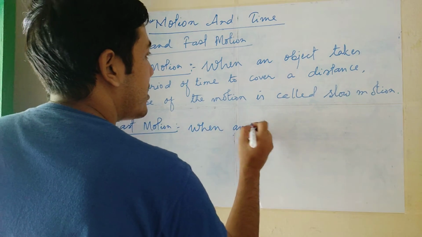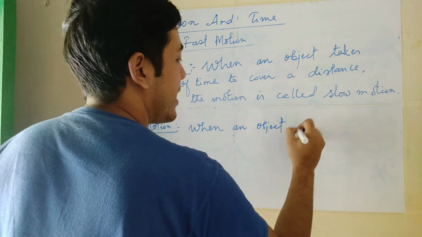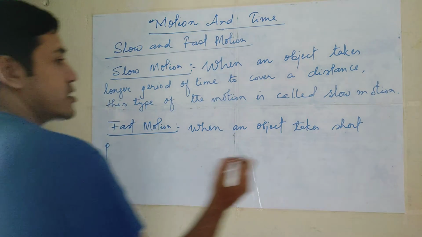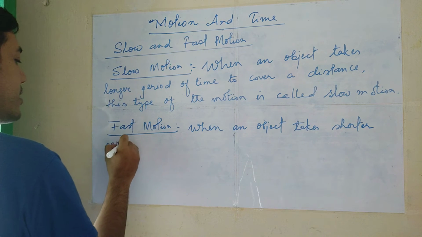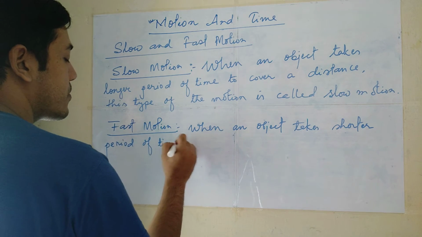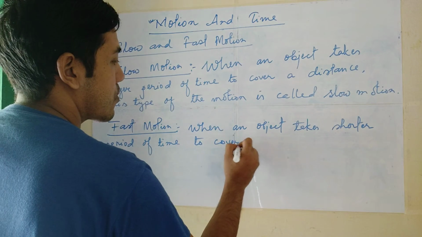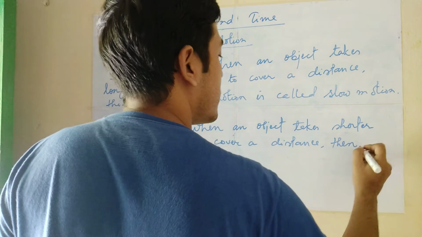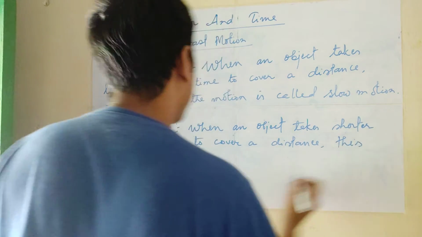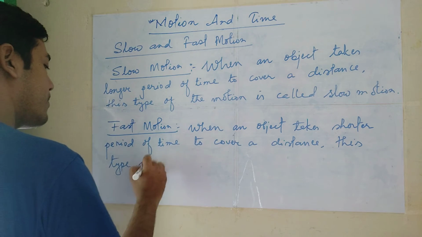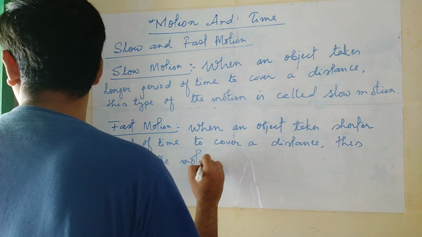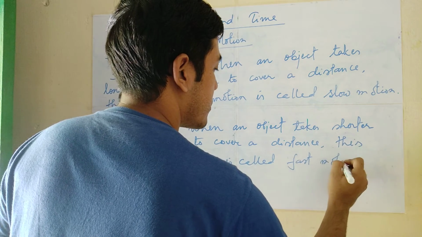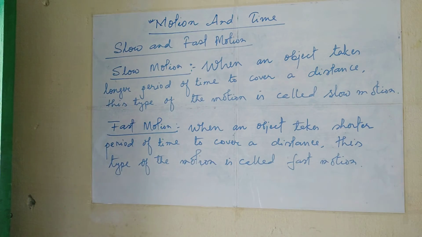When an object takes a shorter period of time to cover a distance, this type of motion is called fast motion. Okay, please copy down this one.